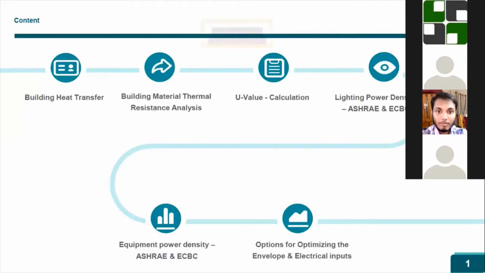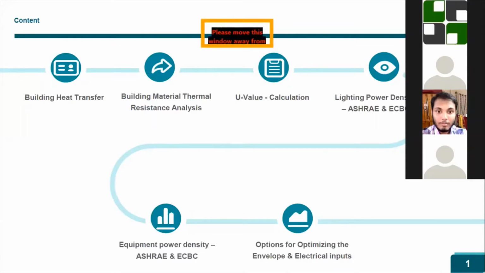And apart from envelope, we are going to study the electrical section as well. If you come to electrical, as I told, there are 2 things: lighting and equipment. Lighting power density has the unit of watt per meter square. Wattage is the total of the lighting fixtures fixed in a room, divided by the area of the room. So this gives the lighting power density. This will be directly entered in the simulation for calculating the heat load plus the consumption of the lighting.